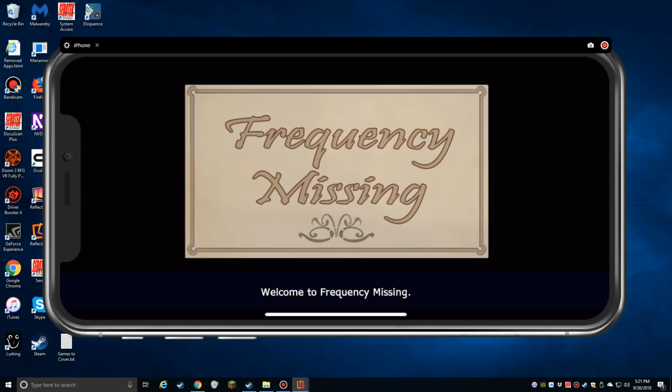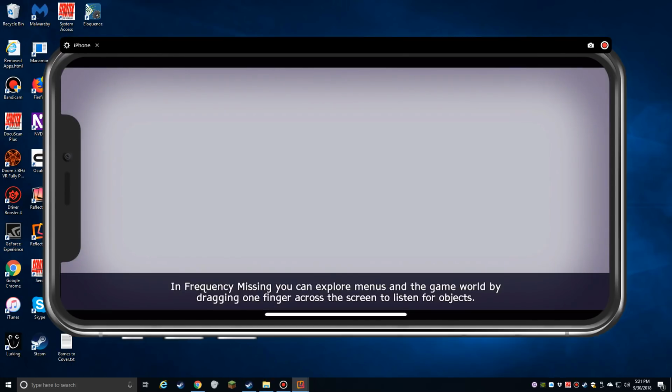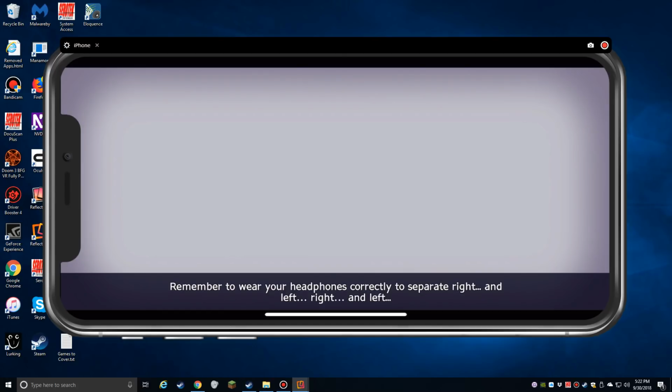Okay. Landscape. Welcome to Frequency Missing. This game is played in landscape mode with the home button to the right. In Frequency Missing, you can explore menus and the game world by dragging one finger across the screen to listen for objects. When you find an object you want to use, release your finger. Remember to wear your headphones correctly to separate right and left. Okay, right and left. Got it.